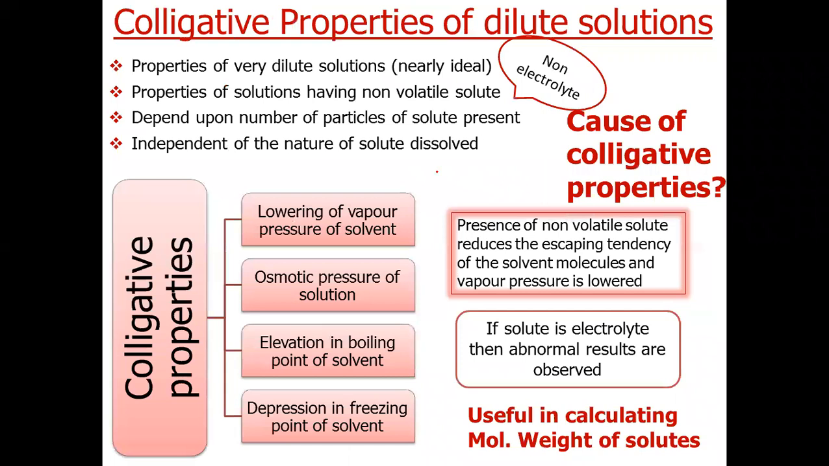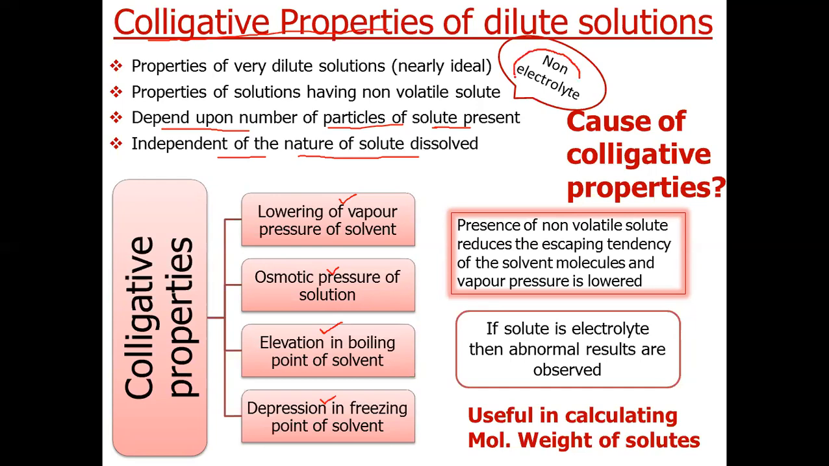Now we will start our main topic. We have already defined colligative properties of dilute solutions as the properties which depend upon the number of particles of solute present and are independent of the nature of solute dissolved. There are basically four colligative properties: lowering of vapor pressure, osmotic pressure of solution, elevation in boiling point, and depression in freezing point.